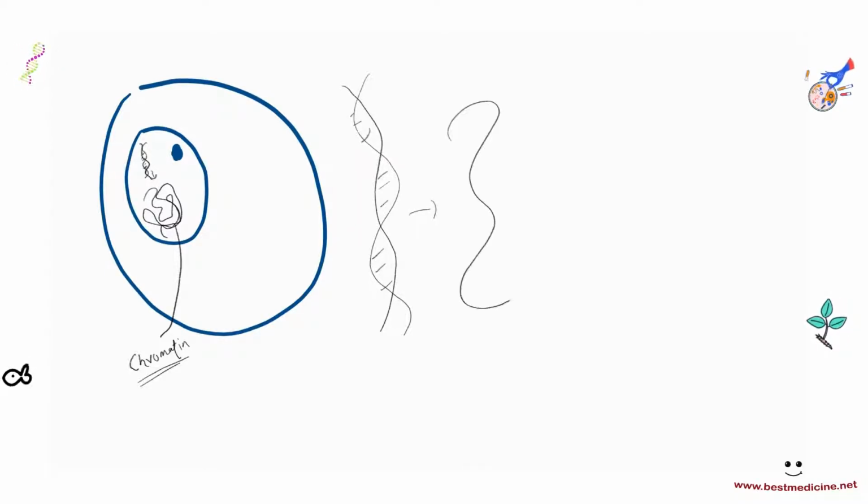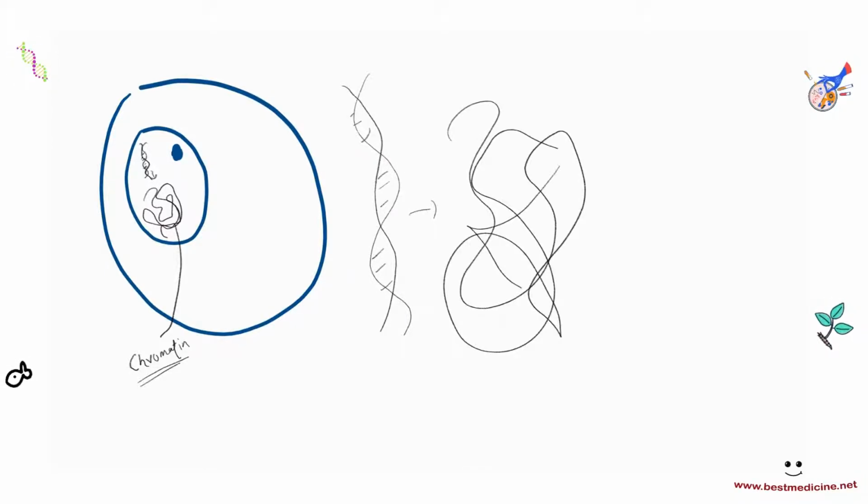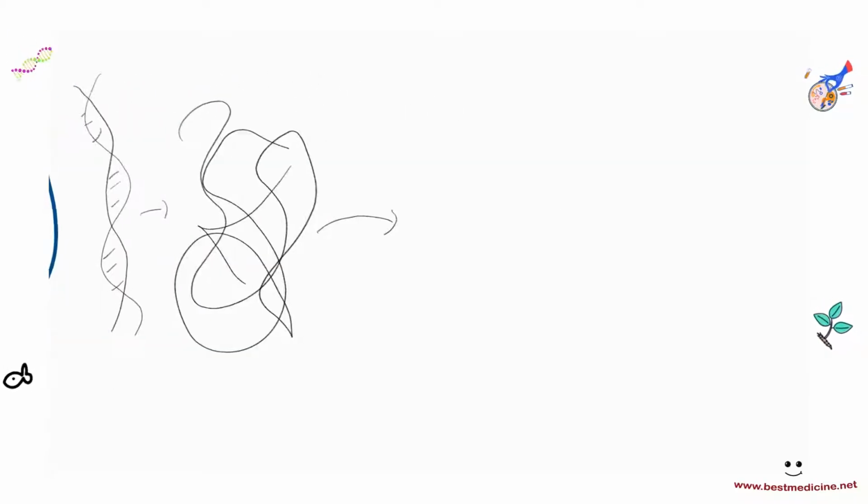Let me show you how the DNA will condense into chromosomes. So here's DNA right now. Normally DNA is like this, right? If you zoom in on this, this DNA exists as a thread-like structure, kind of like this, and that's called chromatin. Now, just before cell division, before we need to split the DNA, this will condense and form structures called chromosomes.